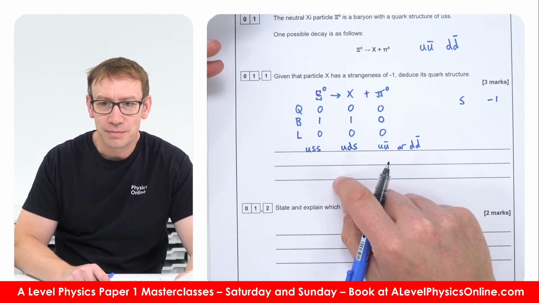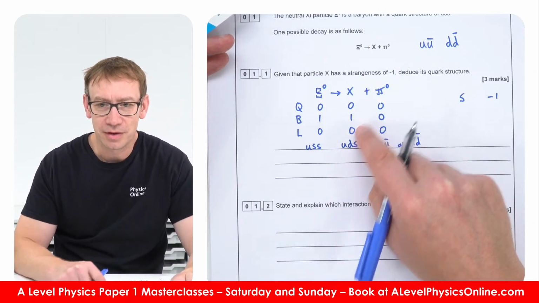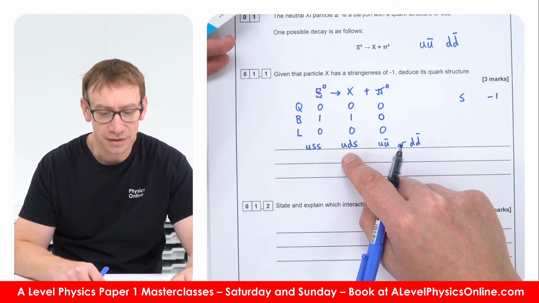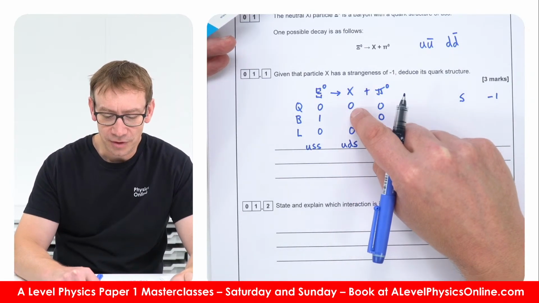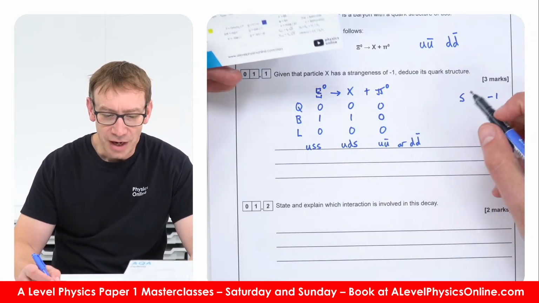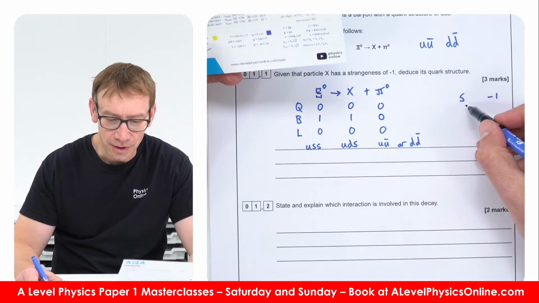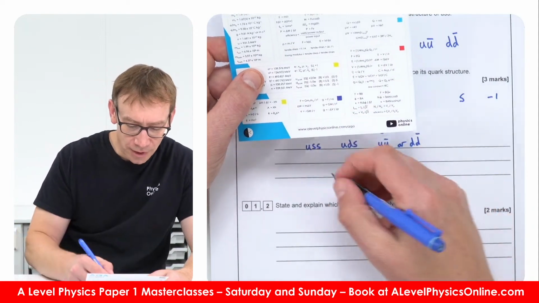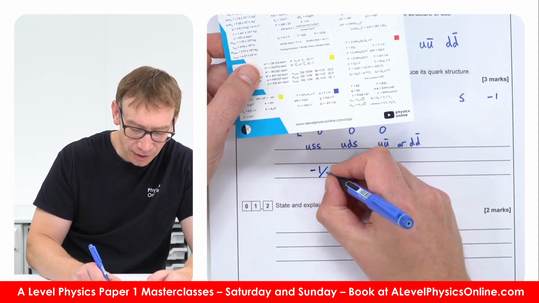Now, the way we might think about that is that because it's a baryon, these must all be quarks. There can't be any anti-quarks in this. We can also think that this thing must have zero charge. And you're given this data in your actual data sheet: a strange quark has got a charge of -1/3.